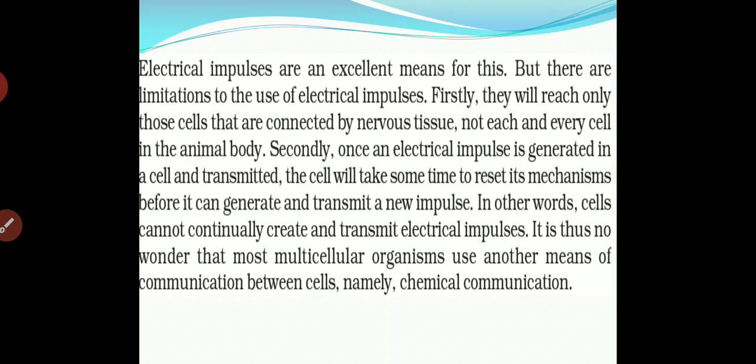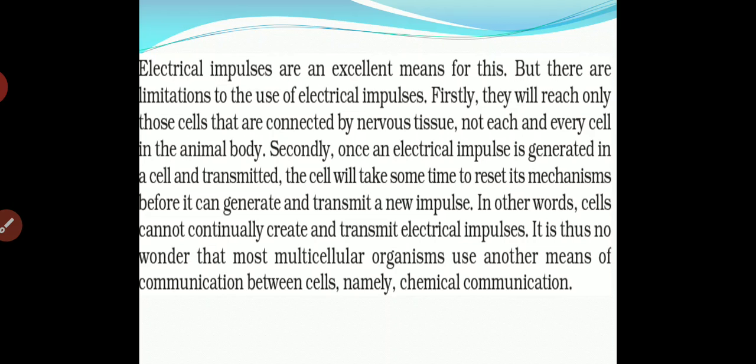Electrical impulses are an excellent means of this. Electrical impulses play an important role in transmission and in responding to stimuli. But there are limitations to the use of electrical impulses. Firstly, they will reach only those cells that are connected by nervous tissue. Only cells controlled by the nervous tissue can be connected. In nervous tissue, we know there is a presence of a cell.